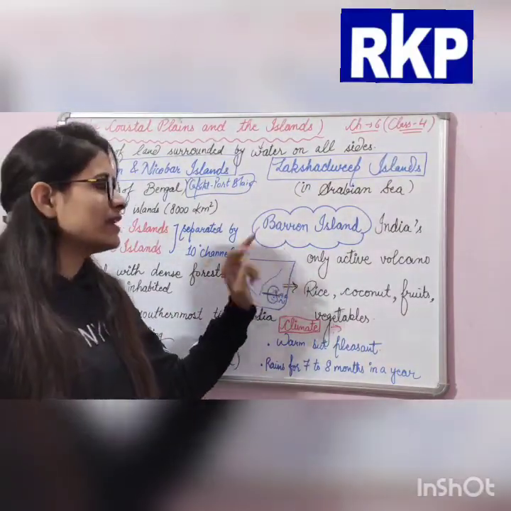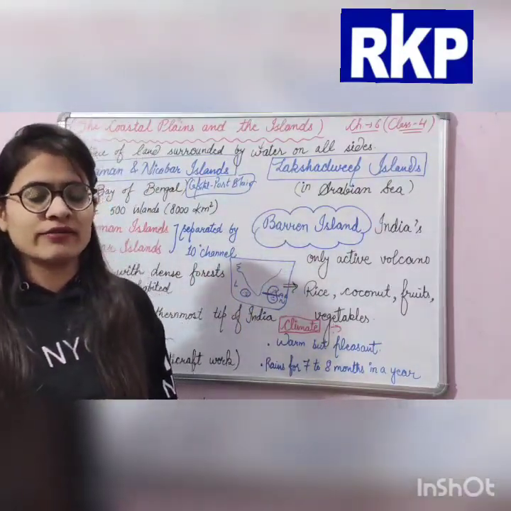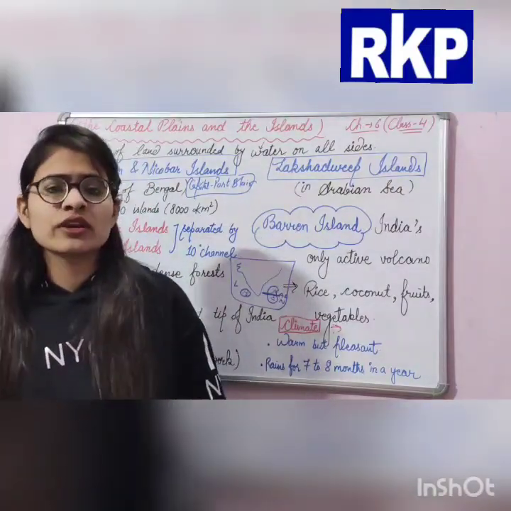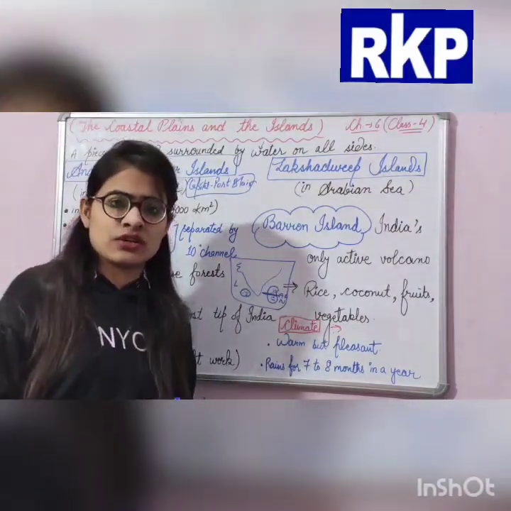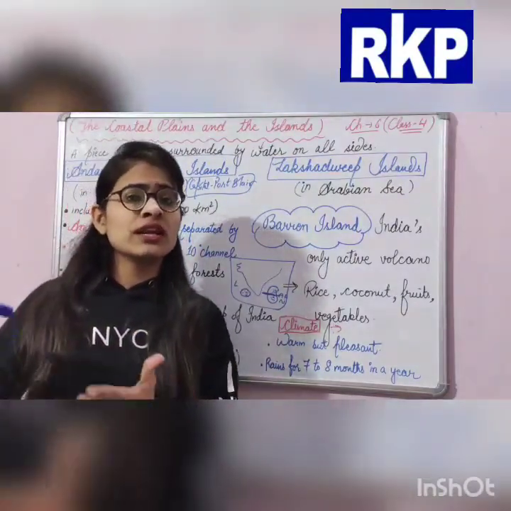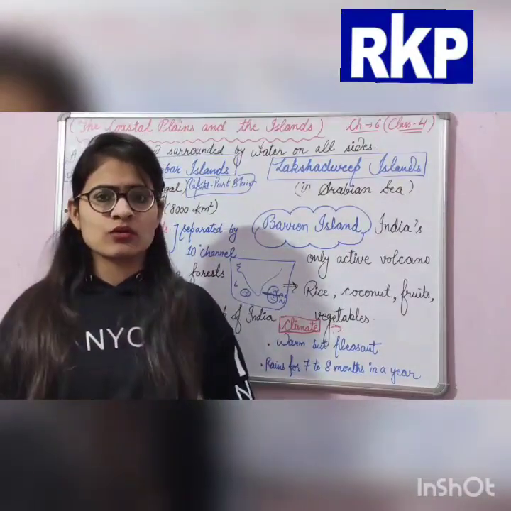Now, Barren Island. In our country, India, there is one island which is an active volcano. Active volcano means one from which magma, or lava, is continuously emerging. It means lava is coming outside.